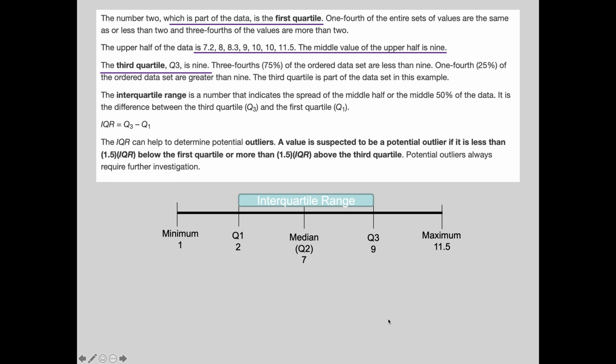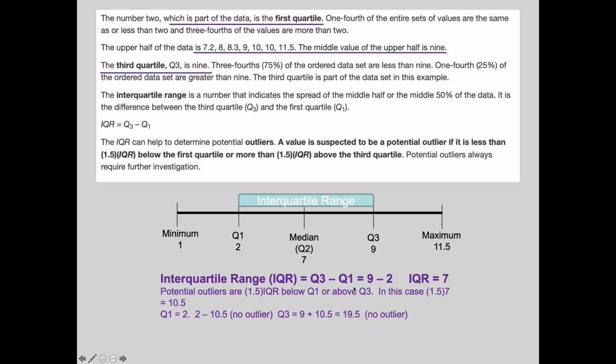And I just want to be clear on something. Back in the day when I did this, the first quartile was written Q1 capital. I noticed that they used that sometime here. Look here, Q3 for third quartile. But then in the interquartile range formula, it has a sub 3 and a sub 1. So we'll be able to recognize it both ways. Okay, so back to what we're talking about. Interquartile range is these numbers around the median. The interquartile range is the third quartile minus the first quartile.